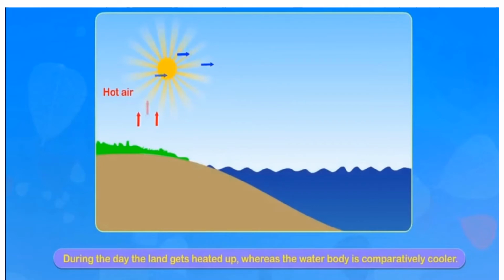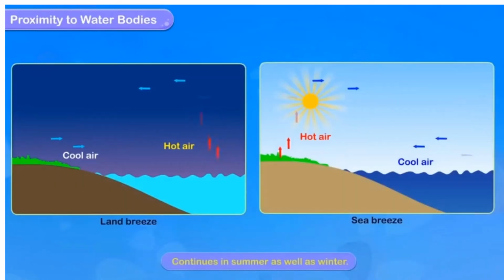During the day, the land gets heated faster and the air above it rises. So, the cool air from above the sea blows towards the land and cools the temperature on the land. The slow moving air from land to sea during the night is called land breeze, and during the day, the slow moving air from sea to land is called sea breeze.